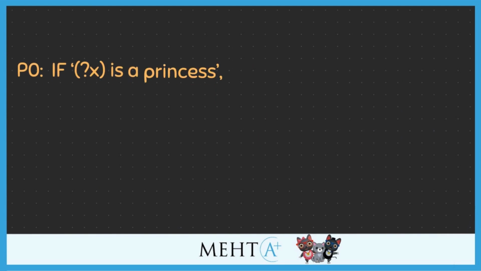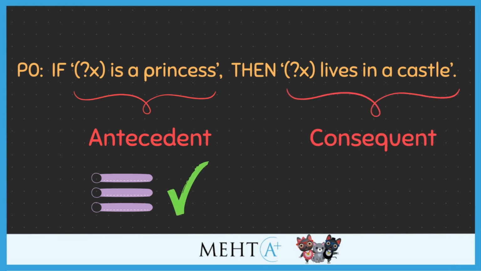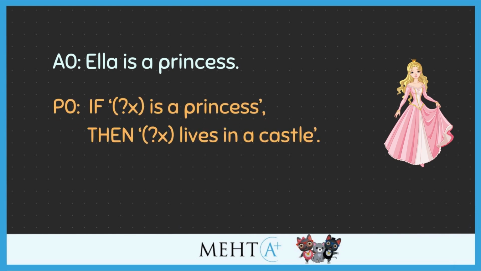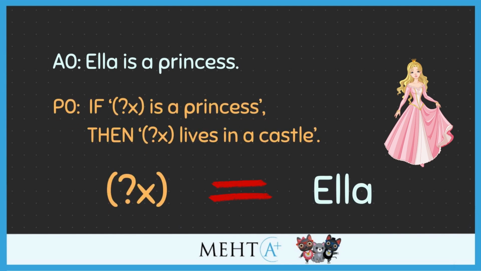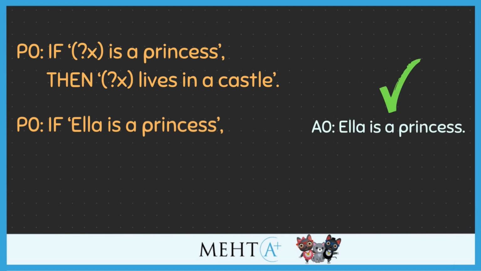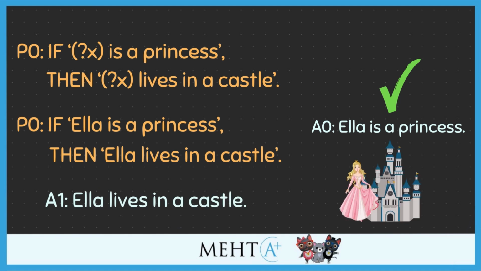If the if portion, which we call the antecedent, matches one of the assertions, then the then portion, which we call the consequent, is true and will be listed as a new assertion. For example, it is given to us that Ella is a princess. Using our rule, we can substitute X with Ella. So if Ella is a princess, which yes she is, according to A0, then Ella lives in a castle. Thus we derive A1: Ella lives in a castle.